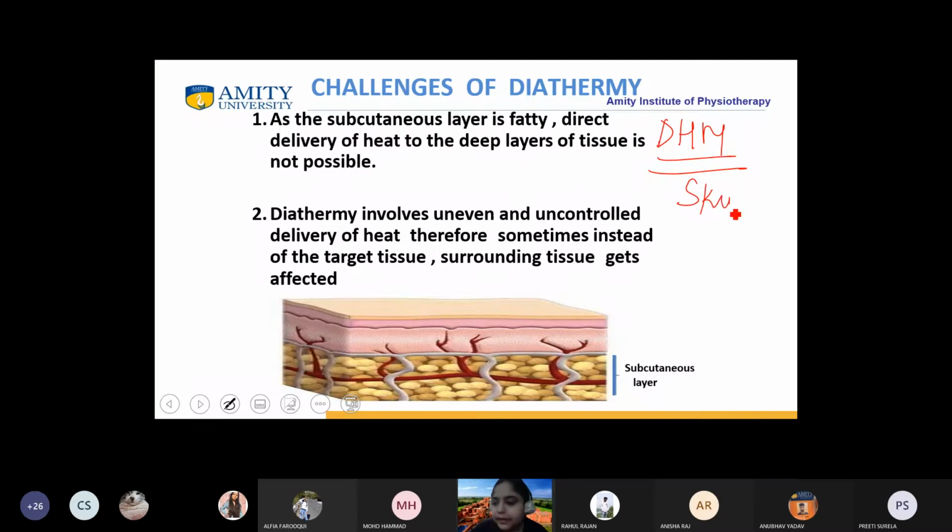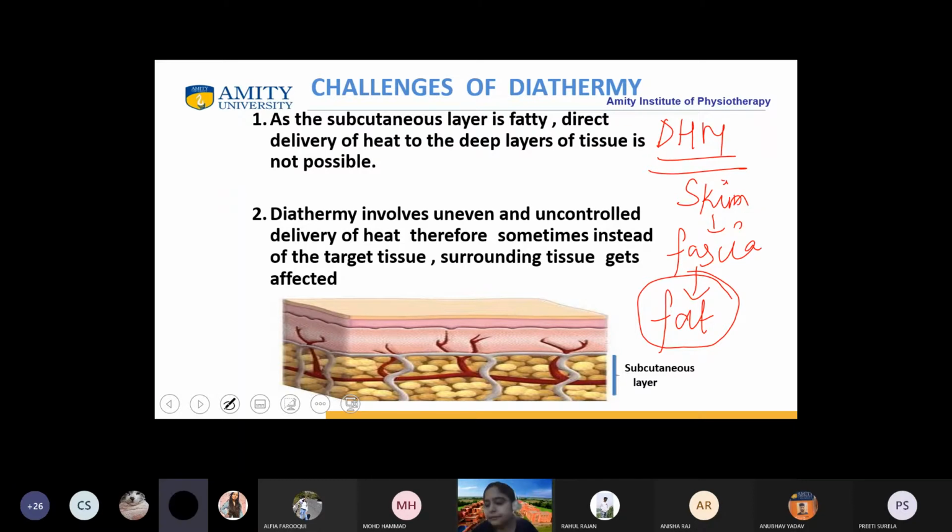So what is the foremost layer? That is the skin, isn't it? Skin is first. Yes or no? Yes, ma'am. After that, fascia. And then after that, fat. Fat is what kind of a layer? Is it insulator or non-insulator? How will you classify fat? Fat is an insulator or a conductor? An insulator. Very good, Pratham.